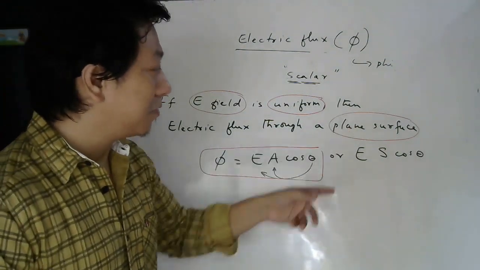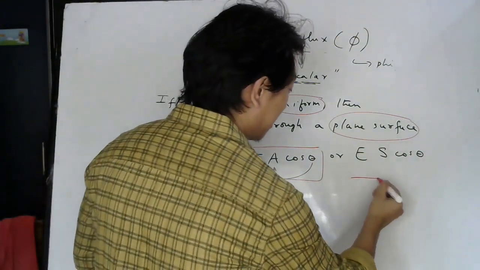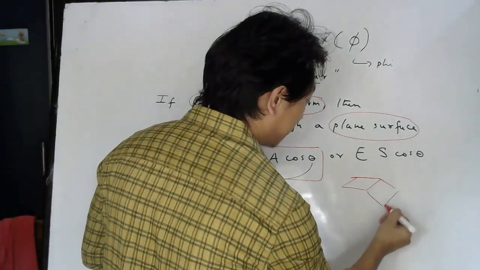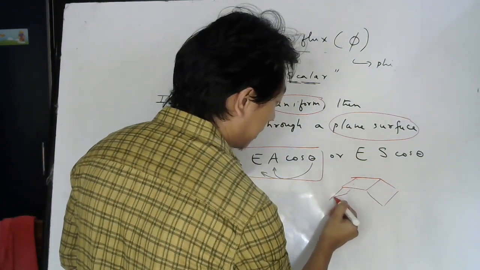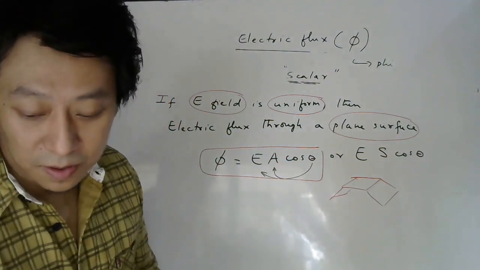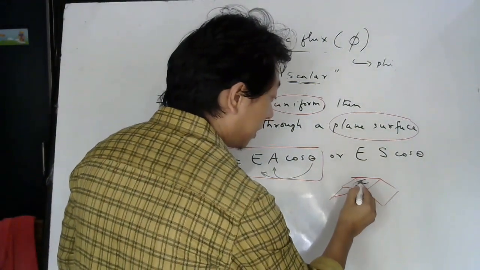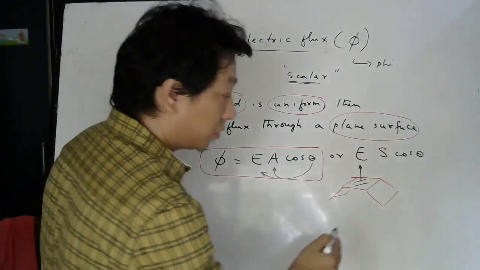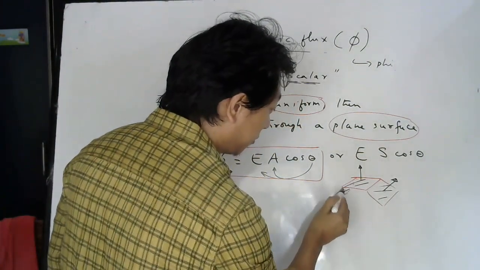Similarly, if the surface is not plane, if it is curved, so let us say I take a surface which looks like this, then you don't have a fixed direction. For this part, where will be the area vector? Here. For this part, where will be the area vector? Here, perpendicular. For this part, it will be here.